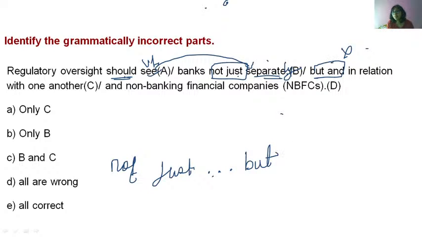And should be removed. So, but in relation with one another and non-banking financial companies. So the errors are in part B and part C. B and C, option C.